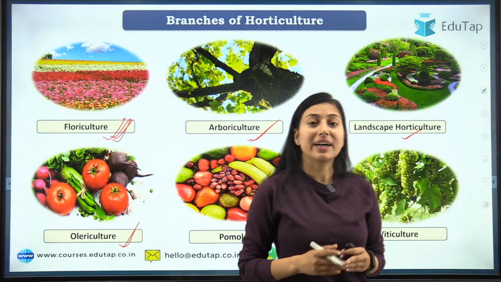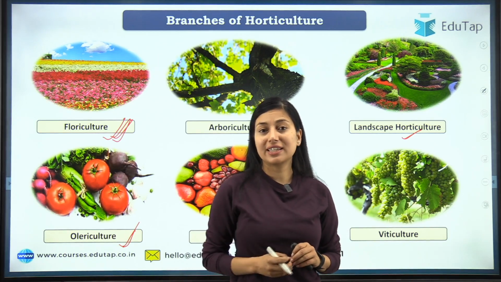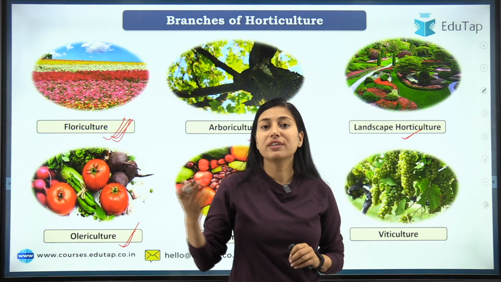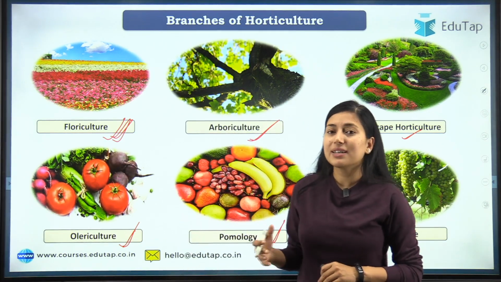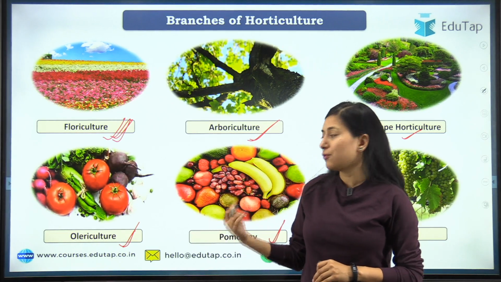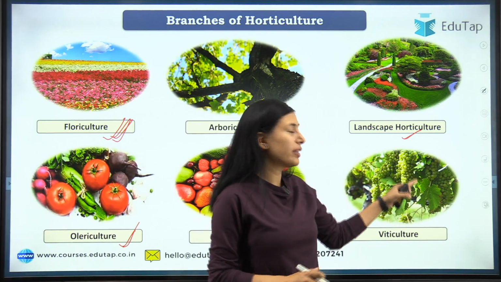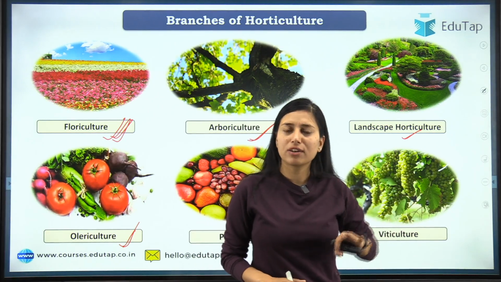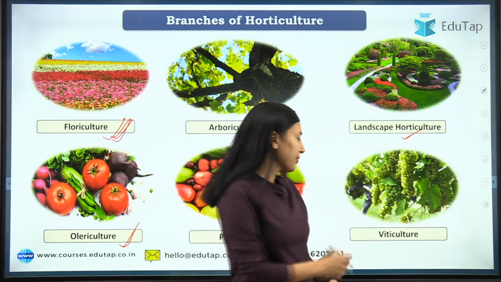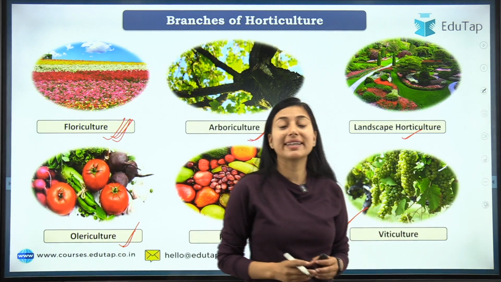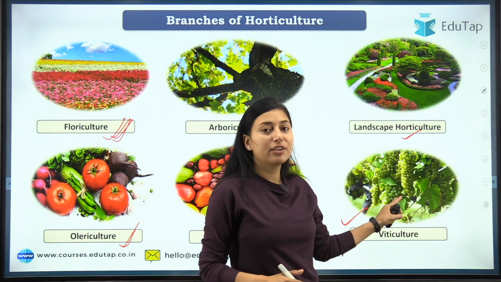Students, and here we have another branch, when we in particular study grape cultivation and production, because grapes are grown in vines. Now you must be confused, ma'am, why are grapes not kept under pomology? Because students, the cultivation practices for all the fruits and for grapes are very different, as they grow in vines and have some more economic benefits. So that's why this has been kept under viticulture, okay? As you know, grapes are used for production of quality wines. So all these come under viticulture.